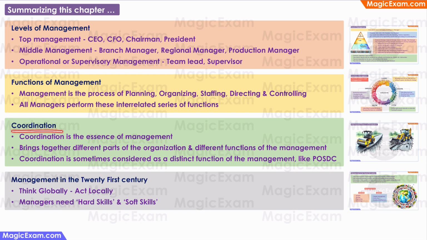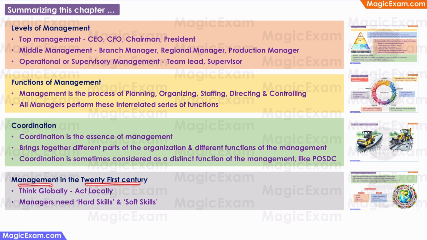Then we spoke about coordination. Coordination is a very important part of management. It has been called the essence of management. Coordination brings together the different parts of the organization and the different functions of the management so that all of them are working together towards the common goals of the organization. Because of its importance, coordination is sometimes considered to be a distinct function of the management. It is like adding an extra C to POSDC.